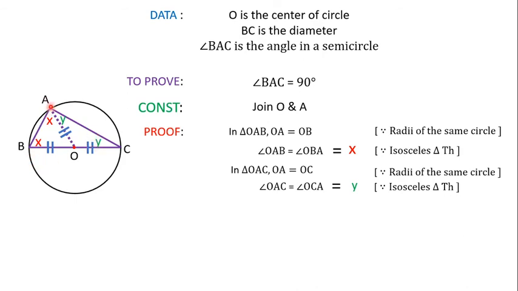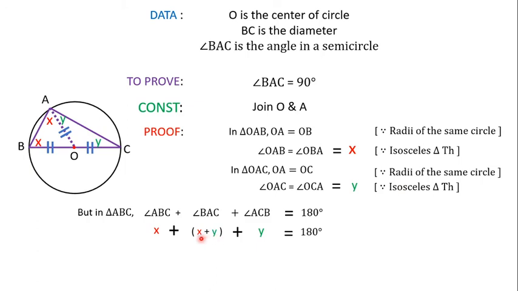Now consider the whole triangle ABC. In any triangle, the sum of the three angles is equal to 180 degrees. So angle ABC is x degrees, plus angle BAC, which is just the sum of these two angles, x plus y, plus angle ACB, which is y degrees. So x plus x plus y plus y has to be equal to 180 degrees.